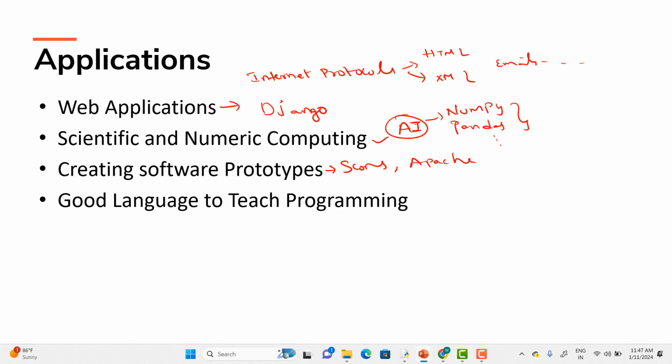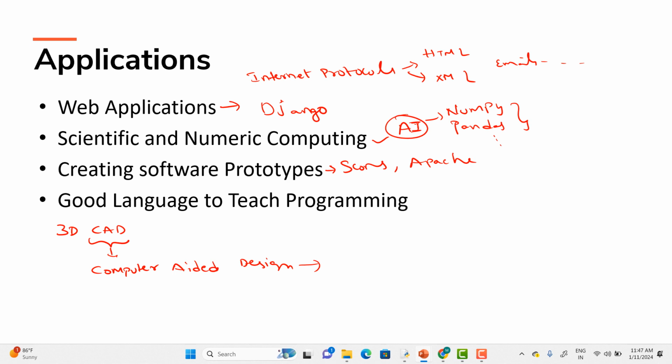Apart from these, we can also develop 3D CAD applications. What will we be doing in 3D CAD applications? CAD means computer aided design. In computer aided design, we design engineering-related architecture. It is used for developing your 3D representation. It's a part of a system, using AnyCAD, FreeCAD and all that. So there are many more applications.